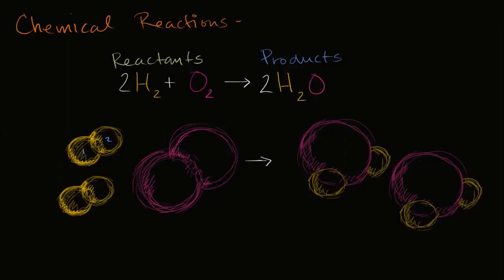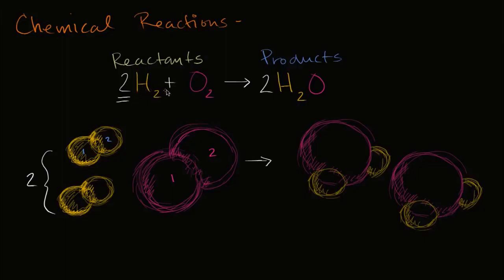So let me make this clear. This right over here is 2 molecules of molecular hydrogen, and that's why we have the 2 right out front of the H sub 2. This little subscript 2 tells us there's 2 hydrogen atoms in this molecule, and then this big 2 that we have right over here tells us that we're dealing with 2 of those molecules. For this reaction to happen, we need 2 of these molecules for every molecule of molecular oxygen. And molecular oxygen, once again, is composed of 2 oxygen atoms. 1, 2.